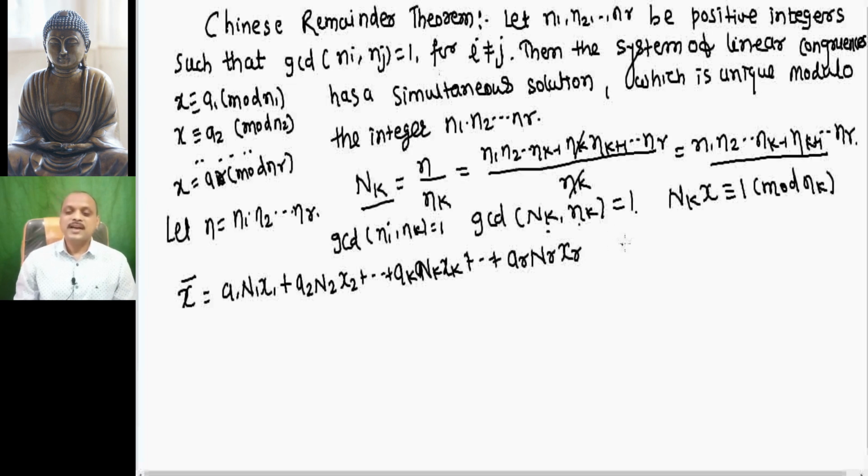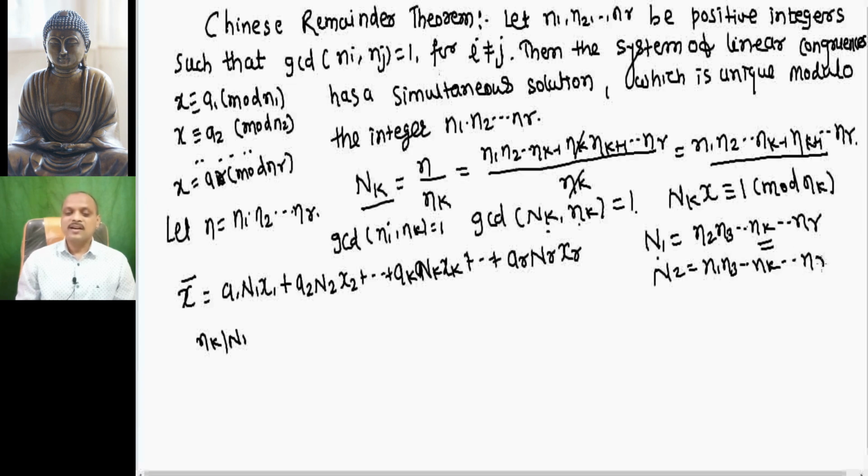Now here you can see that capital N1 is the product of n2, n3, ..., nk, ..., nr. So nk is one of the factors of this capital N1. Hence small nk is a divisor of N1. Capital N2 equal to n1 n3 ... nk ... nr, so nk is a divisor of N2, or in other words nk is a divisor of capital Ni for i not equal to k.